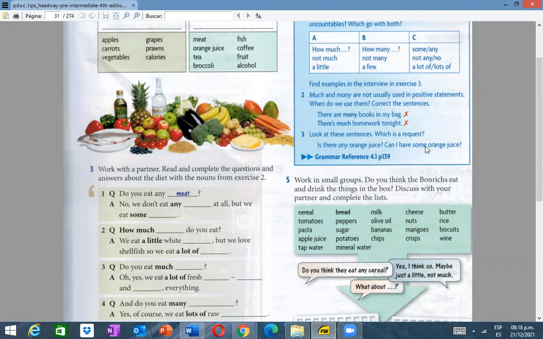Which one? The first or the second? A request. The second. The second, right? And also you have to remember the rule of some that you have learned before. Also, we have the opportunity to use some in questions, right? But in what kind of questions? In requests like this, right? Can I have some orange juice?